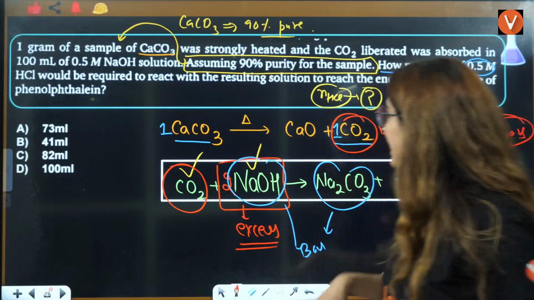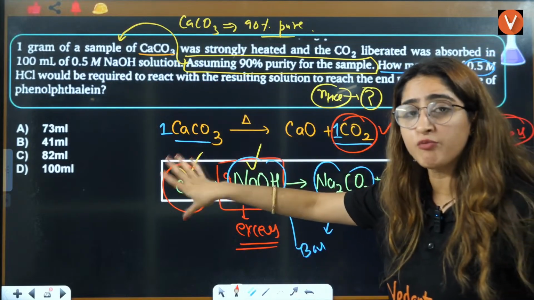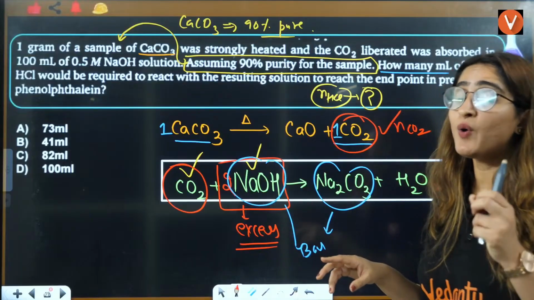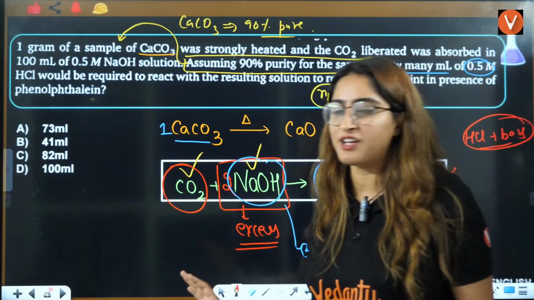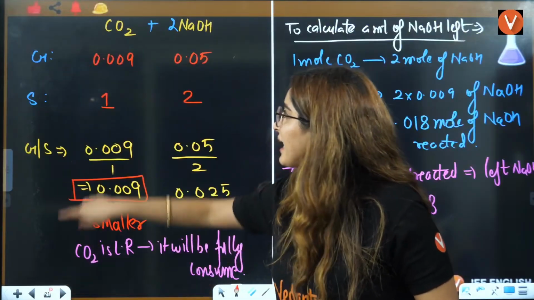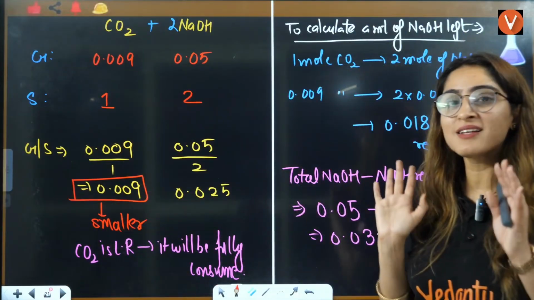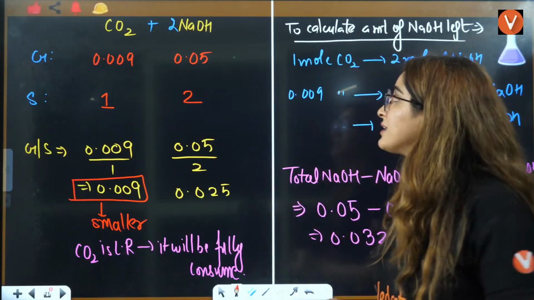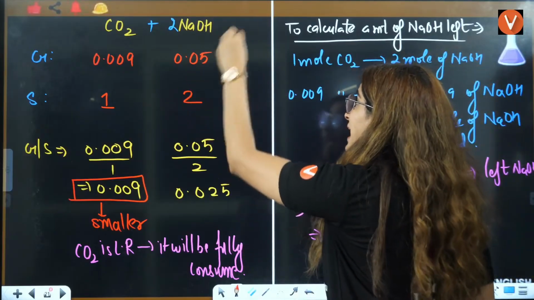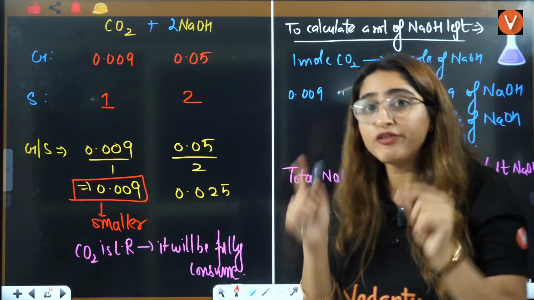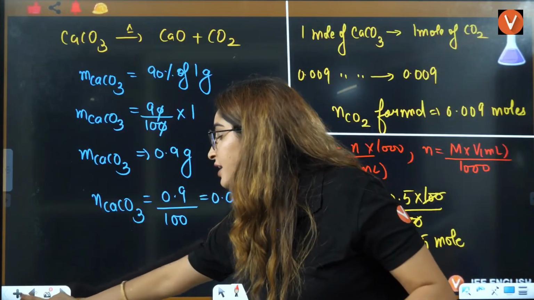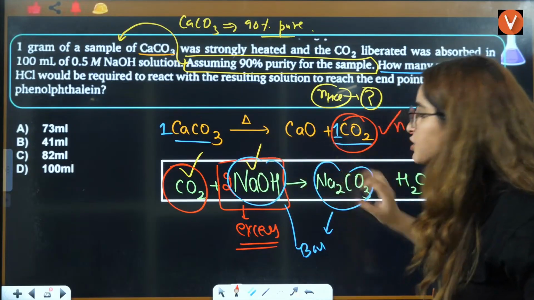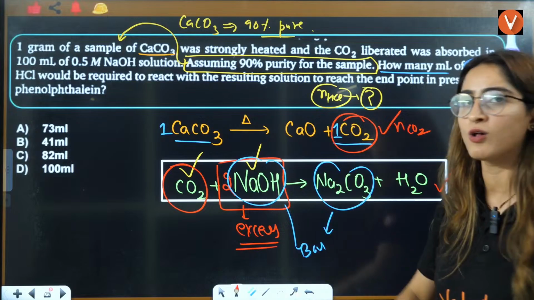Now after calculating the number of moles of CO2 and the number of moles of NaOH, you have to see if there is any limiting reagent. That's why I did this. Now I know that CO2 is the limiting reagent. That means CO2 will be fully consumed, and NaOH will be in excess. And if you are adding acid, the acid will react with this also and this also, because this is also a base, this is also a base.